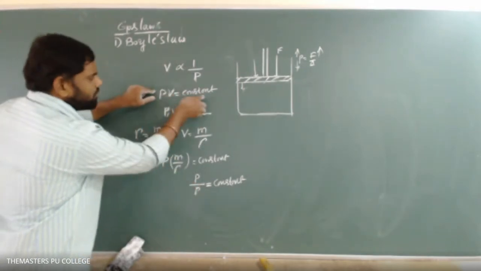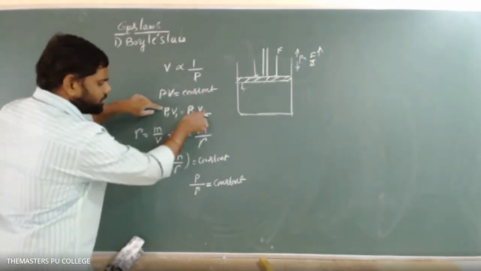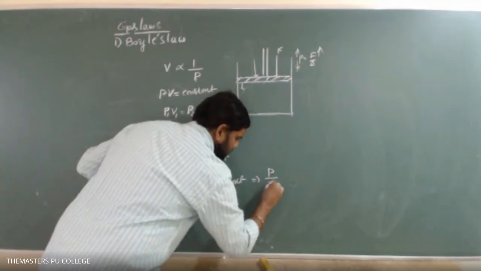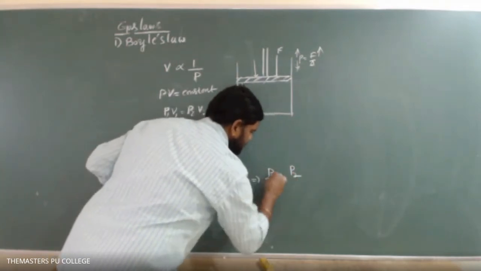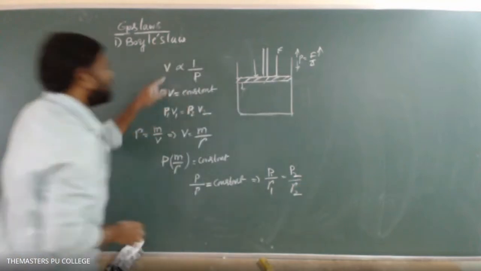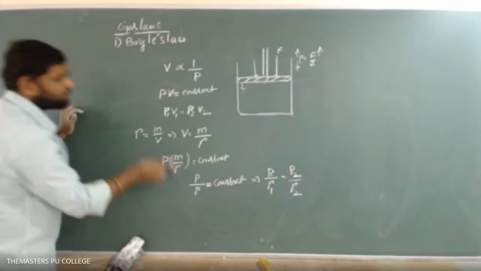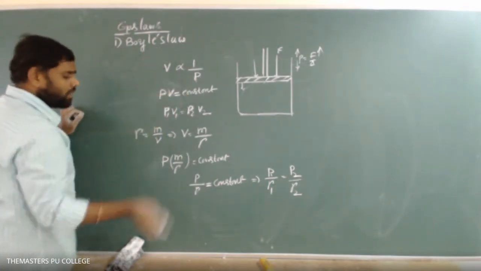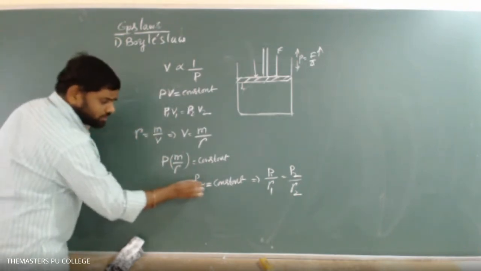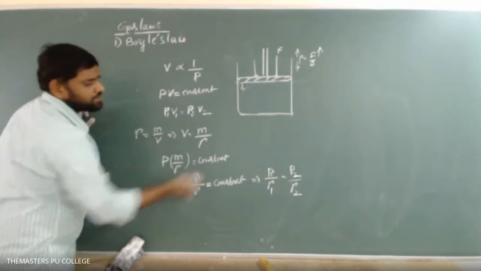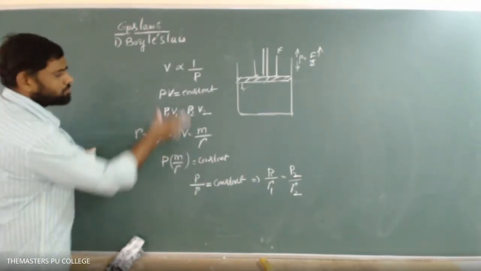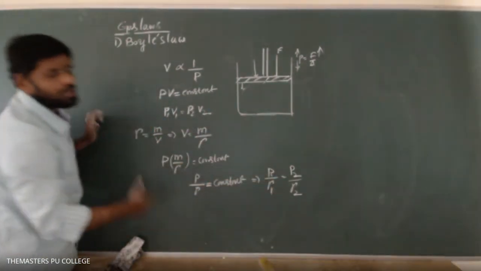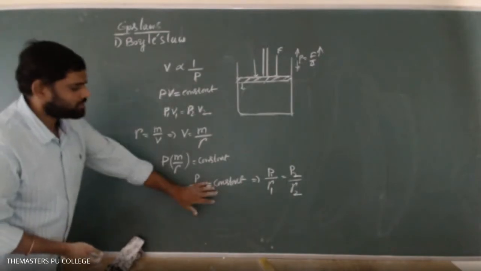Just as PV equal to constant gives P1 V1 equals P2 V2, similarly P by rho equal to constant means I can write P1 by rho 1 equals P2 by rho 2. This is also called Boyle's law. The product of pressure and volume of a given mass of gas is constant at constant temperature. Similarly, at constant temperature, the ratio of pressure and density of the gas is also constant. Some problems use this formula to solve numericals. All are the same; this is obtained from this only.